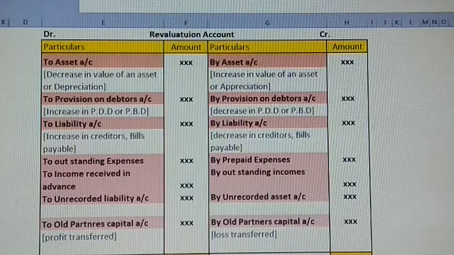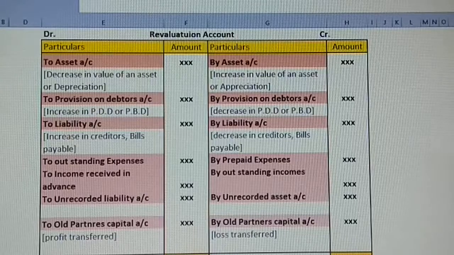So if concentrating on this, your book value is the cost price, the asset price when you purchased it, but market price is your present value of the asset being in the market. Now, for example, in case of an asset, you have purchased a fixed asset for 10,000 rupees. So the book value is 10,000.